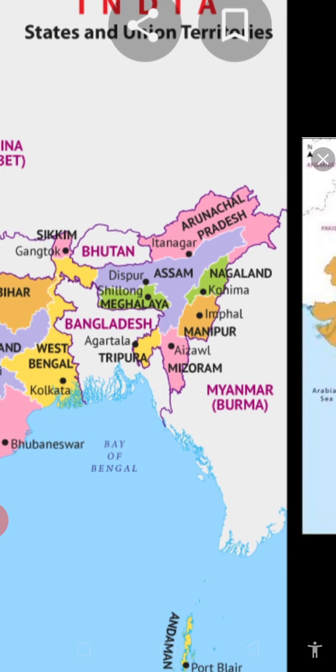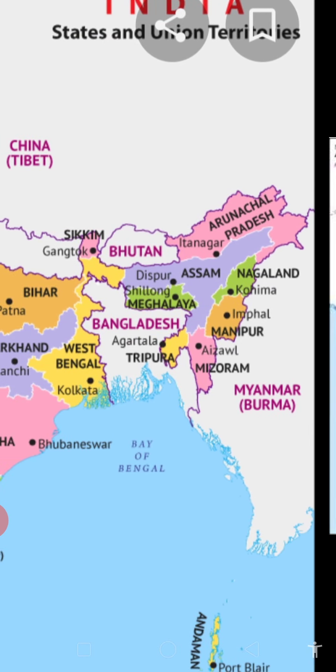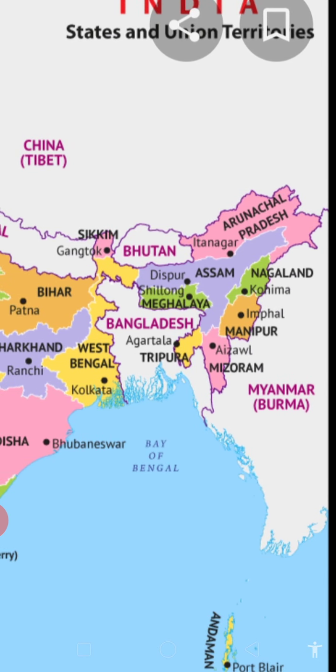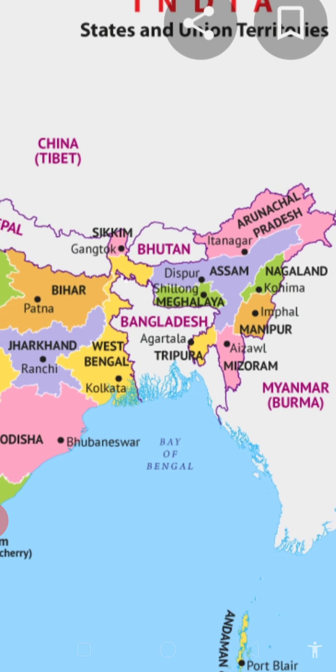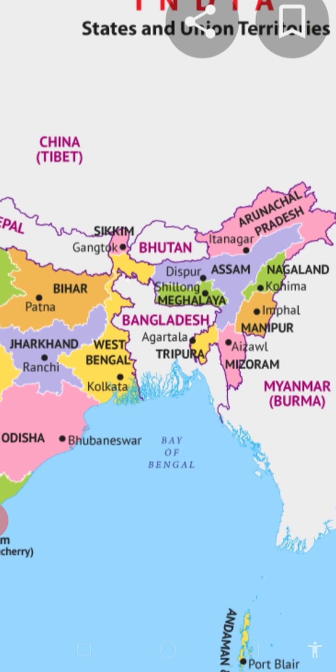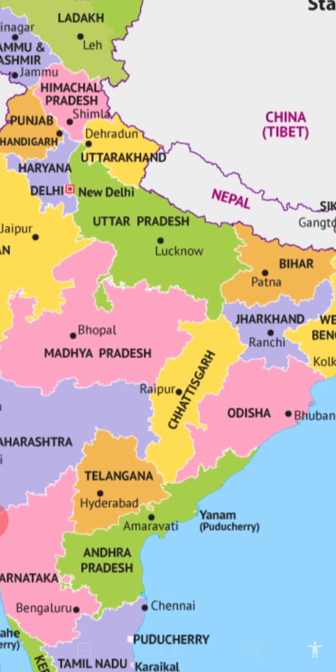Then comes Nagaland, and capital is Kohima, and then Manipur, capital is Imphal, and Mizoram, capital is Aizawl. These three states, we can learn them as Namami, so that no mistake will be there. Nagaland Na, Manipur Ma, and Mizoram Mi. So these are the states, union territories, and their capital cities.